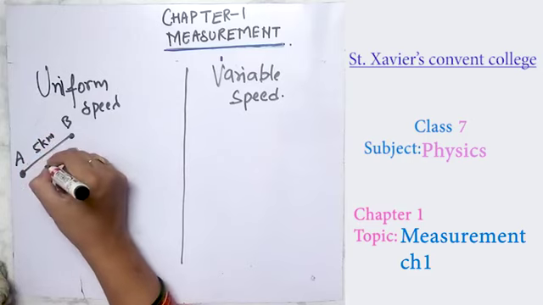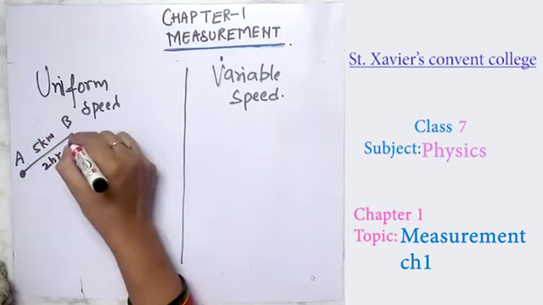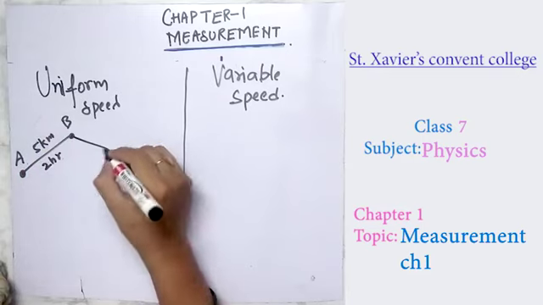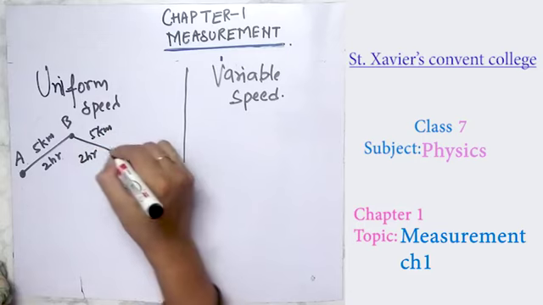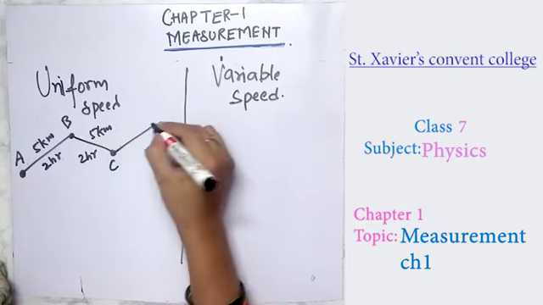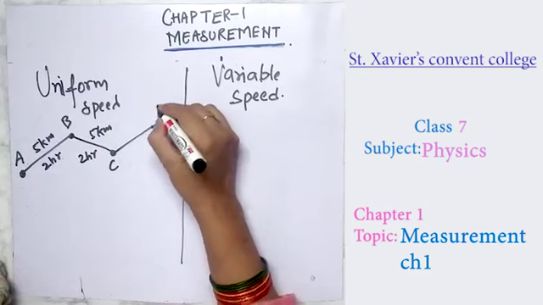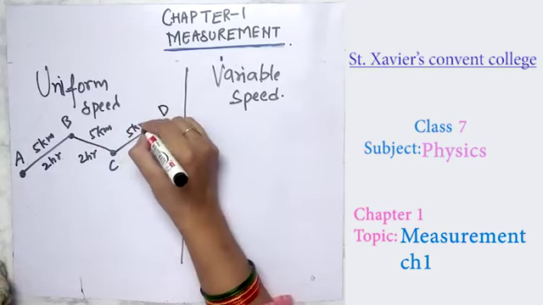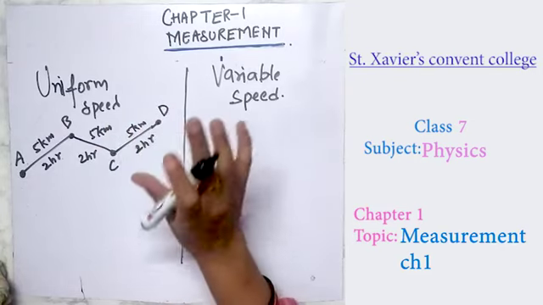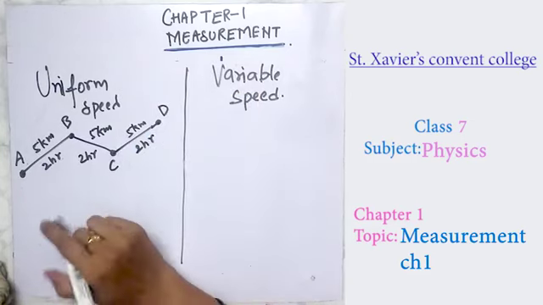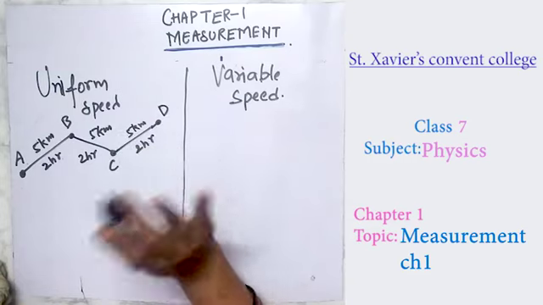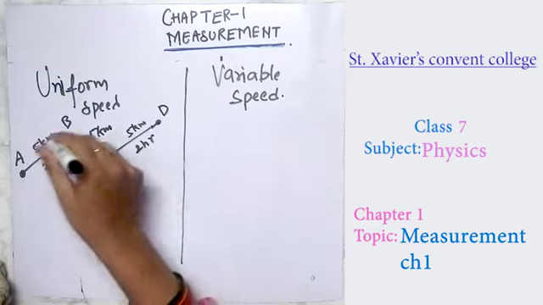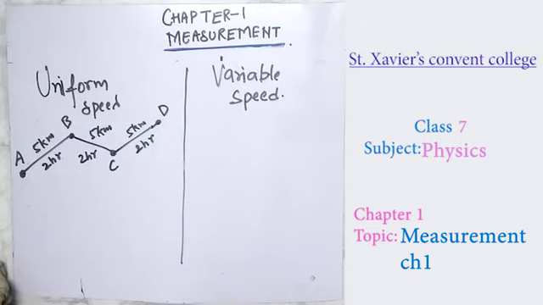From B to C he again covers 5 kilometers in 2 hours. Then from C to D he again covers 5 kilometers in 2 hours. In this type of travel, the distance traveled and the time taken are the same at every point. It doesn't change. So uniform speed is defined as equal distance traveled in equal intervals of time.